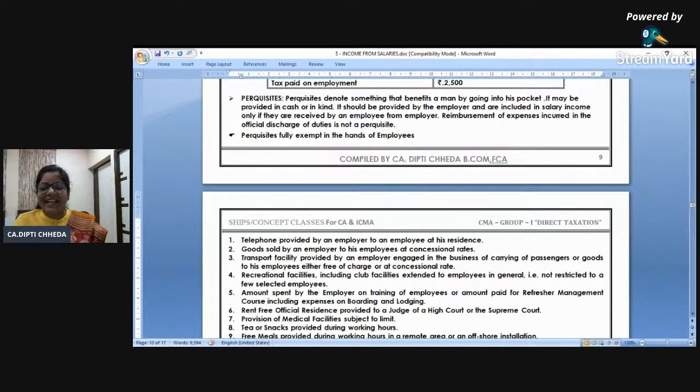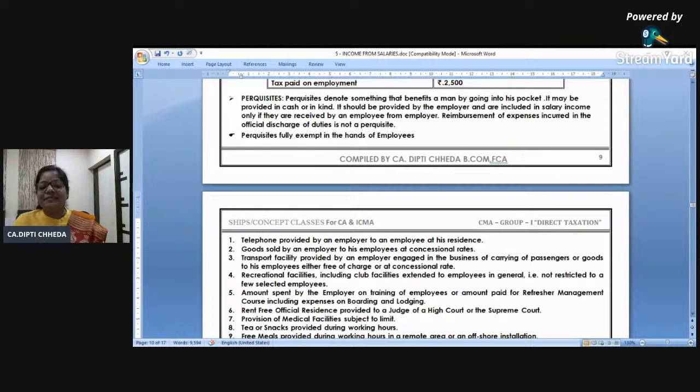Okay, good going. How many of you are tired? And how many of you are enthusiastic? Respond, enthusiastic. And those who want to learn more, respond MORE, more. We have finished allowances. We have finished exemptions. We are going for the last part, perquisite and the slab computation. So how many of you want to do more with me? MORE, more. Right? Okay, if it's all clear, good. Chalo, let us go to the perquisites.